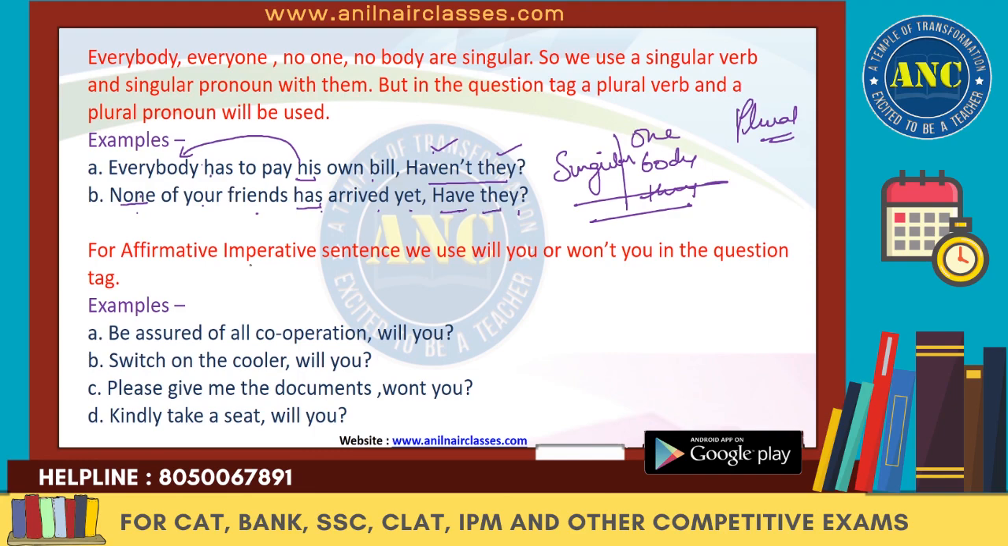Clear? For affirmative and imperative sentences, we should use will you or won't you in the question tag. Be assured of cooperation. It's an imperative sentence. So, will you? Switch on the cooler. Will you? Please give me the documents. It's again an imperative sentence. Won't you? Kindly take a seat. Will you? So either you're using will you or won't you when the sentence is imperative.